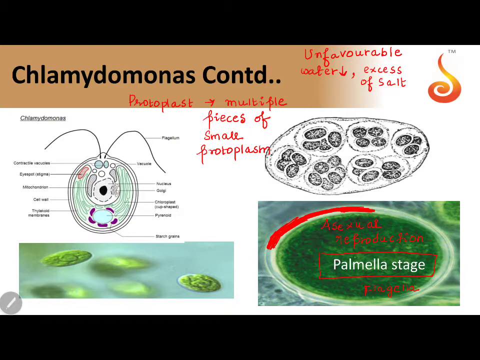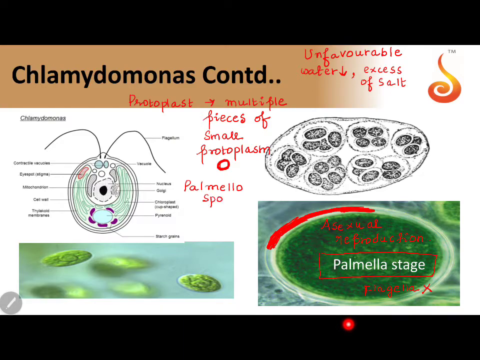Even inside, each small piece of protoplasm will also develop a gelatinous coat, but it will not develop flagella. Flagella are absent. The protoplast segments, whatever are divided, are called palmellospores.